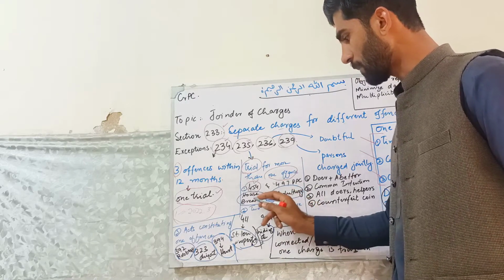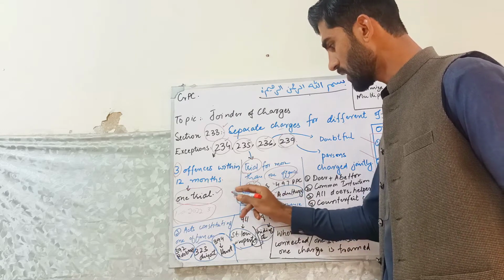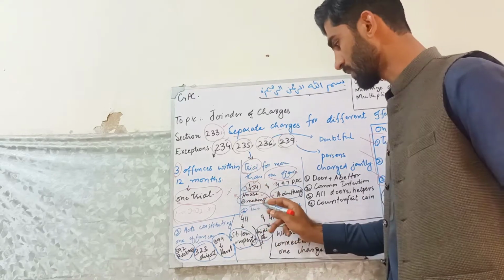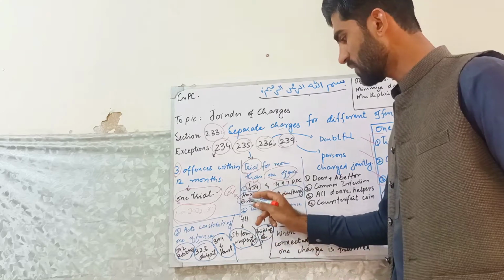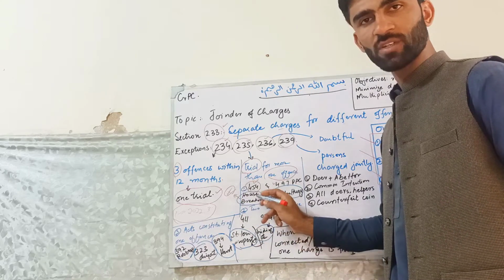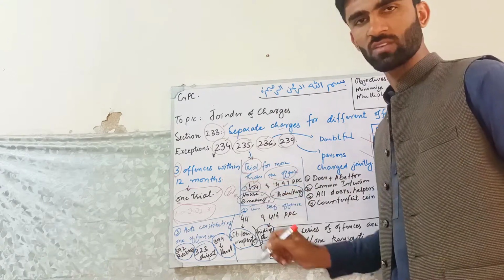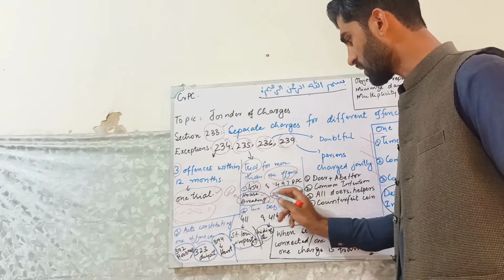If it had happened like this, that one day he comes and only trespasses, house breaks, okay, he trespasses only, and he steals something, then he will be treated in the same transaction with one trial, for the house breaking and for the theft. So this is the trial for more than one offense.